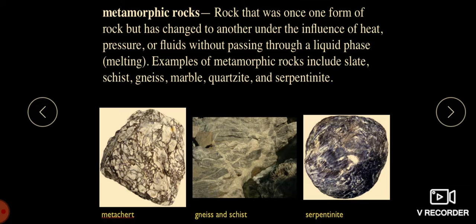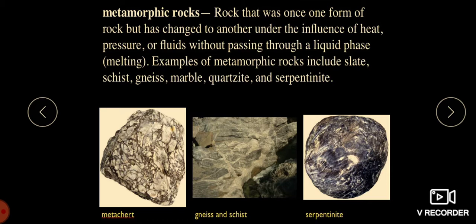Now we will move on to the next rock, that is the metamorphic rocks. When we say metamorphic rocks, it was once one form of rock but has changed to another under the influence of heat, pressure, or fluids without passing through a liquid phase.